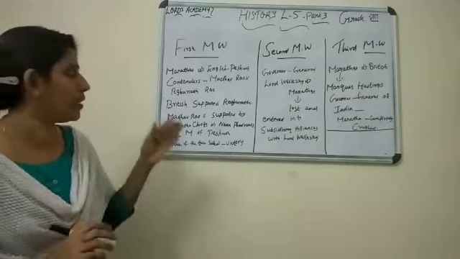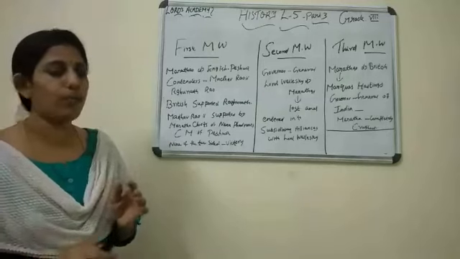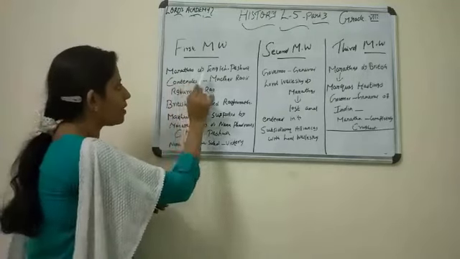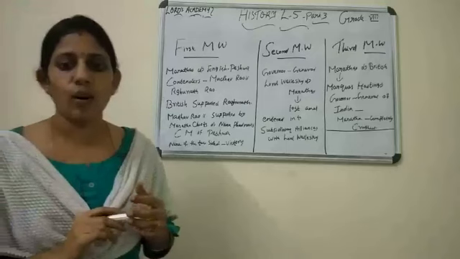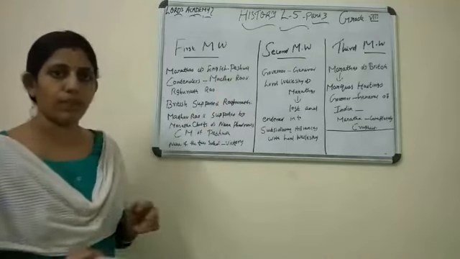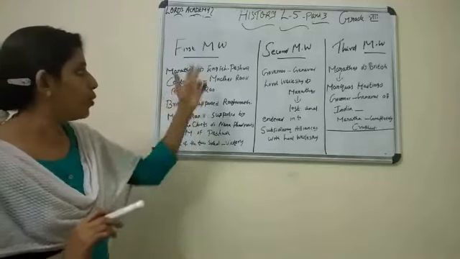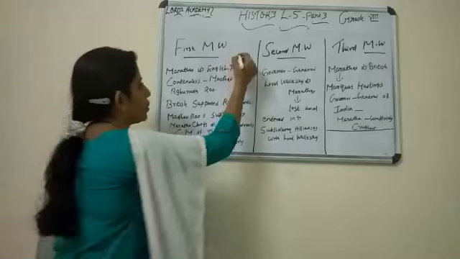It was fought between the Marathas and the English. You can note in your notebook, it was fought between the Marathas and the English over the issue of who should get the throne of the Peshwa. Peshwa is a term given here: who should get the throne of the Peshwa.